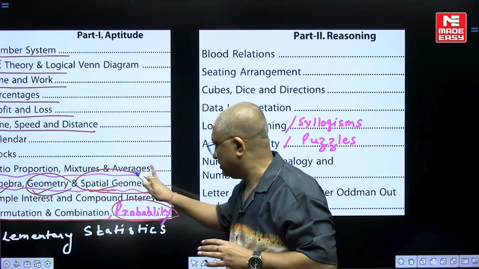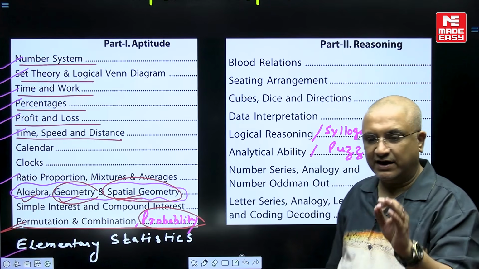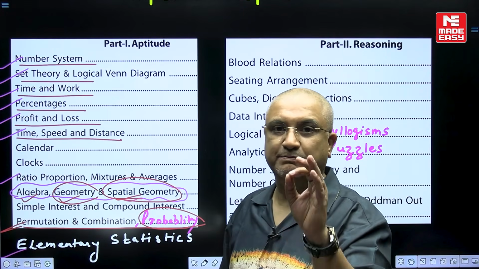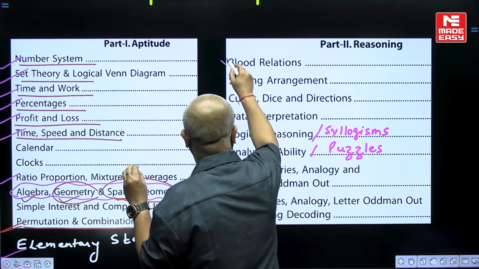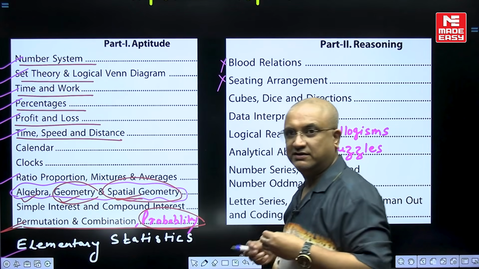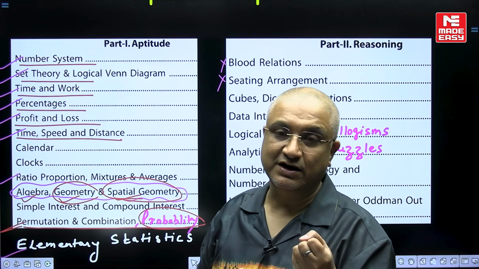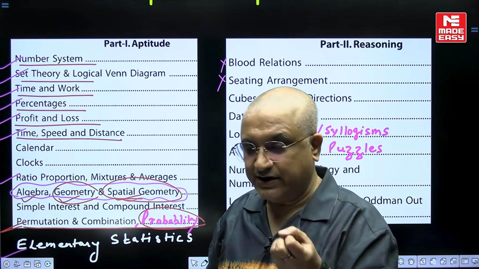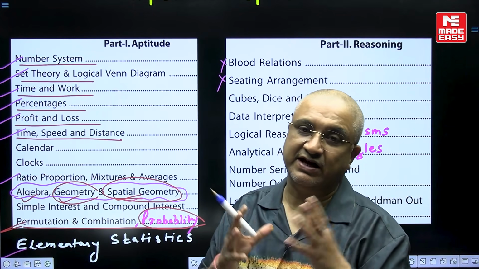Let's move on to the reasoning part of it. Usually GATE avoids questions on pure questions based upon blood relation. Blood relation, seating arrangement are not that important, but surprisingly after so many years there has been a question in computer science in 2024. So that's why I'm going to tell you important areas, but you cannot leave anything to chance.